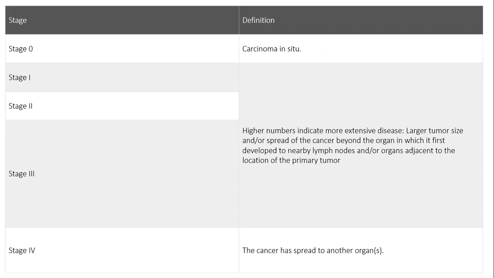Here are the stages and definitions. Stage 0 includes the carcinoma in situ. Stage 1, Stage 2, Stage 3, higher numbers indicate more extensive disease, larger tumor size, and a spread of the cancer beyond the organ in which it first developed to nearby lymph nodes and organs adjacent to the location of the primary tumor. And stage 4 is the cancer that has spread to other organs, and it is the last stage of every type of cancer.